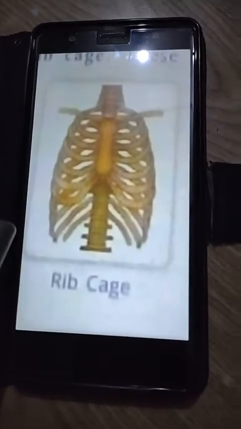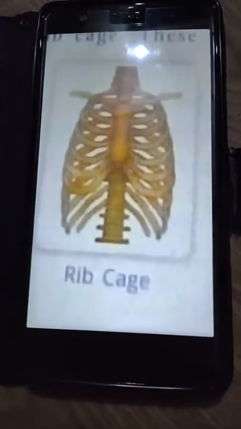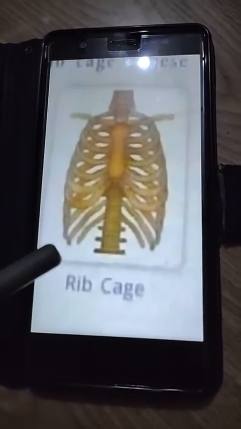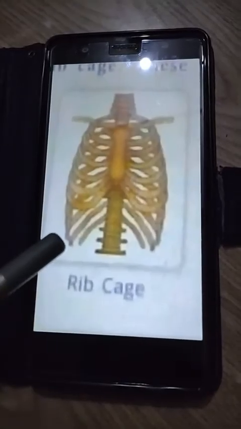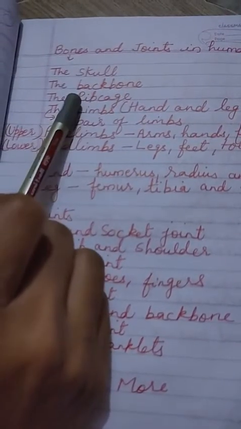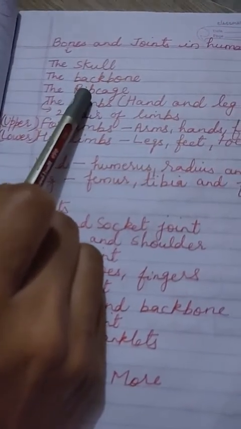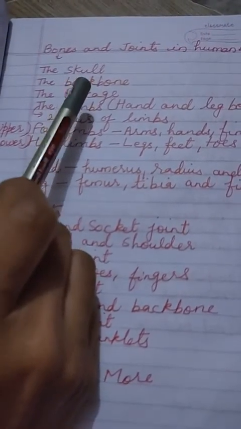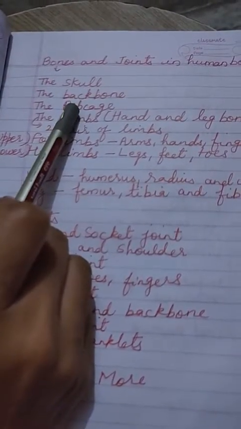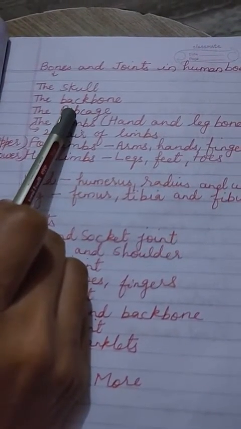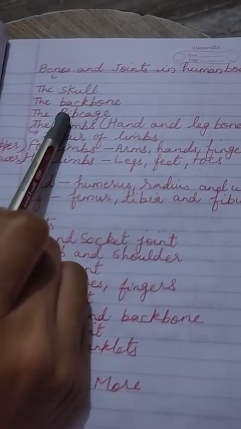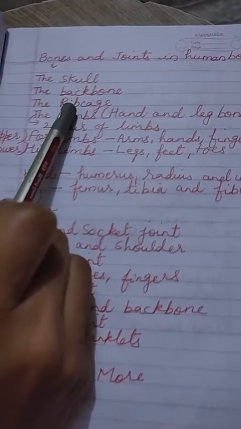Children, this is the diagram of the rib cage, and we have 12 pairs of rib bones, and the lower bones are floating because they are not fixed, they are free. That's why they are known as floating bones. Children, the diaphragm divides our body into two parts, the upper part, and then the lower part with the stomach. And when we breathe, the muscles expand and relax. You can keep your hand on the stomach and you can feel the movement of the diaphragm.